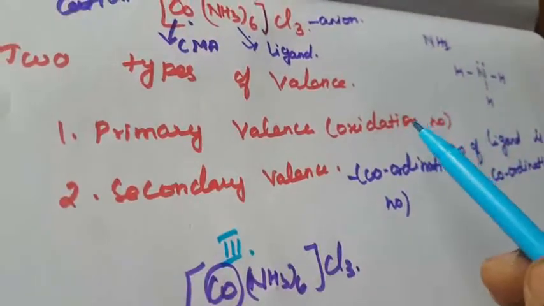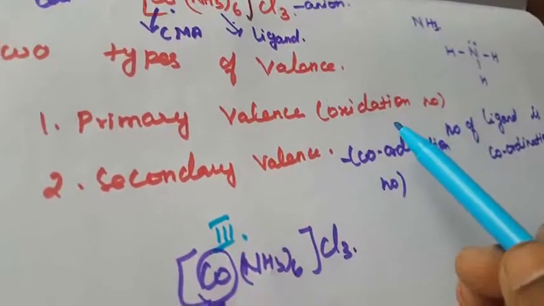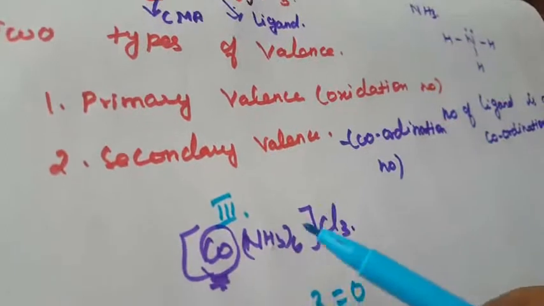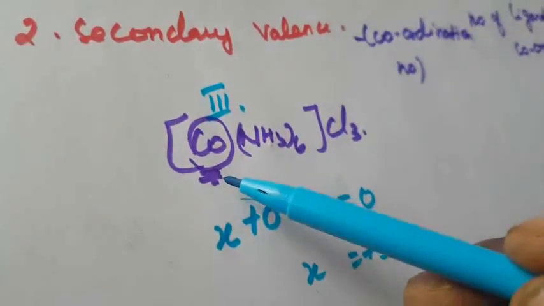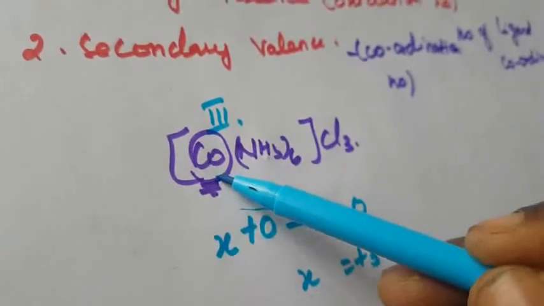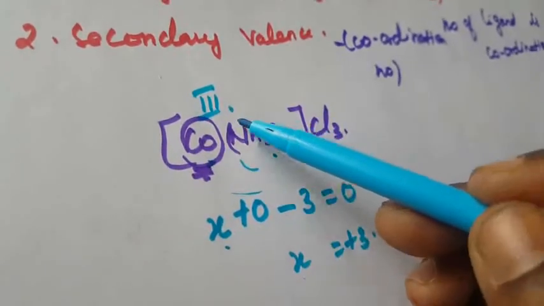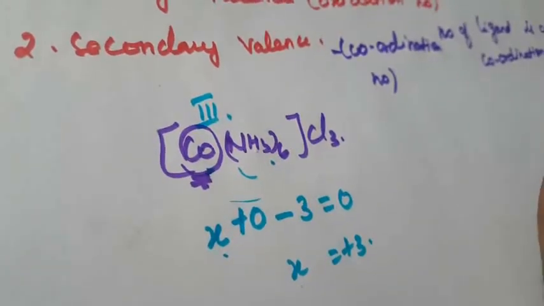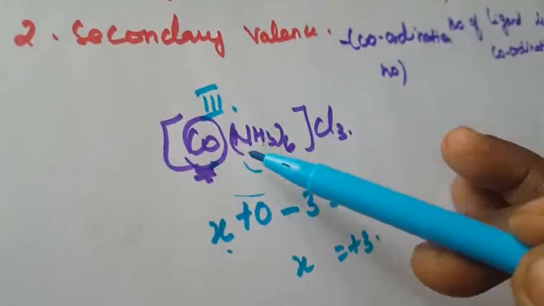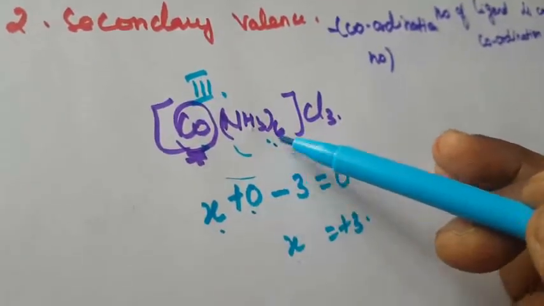What is the first point? There are 2 types of valence. Primary valence is referred to as the oxidation number. To calculate it, this is the central metal atom, cobalt, which I want to calculate as X. There are 3 types of ligand: negative, positive and neutral. Ammonia is a neutral ligand, so its oxidation number is 0.